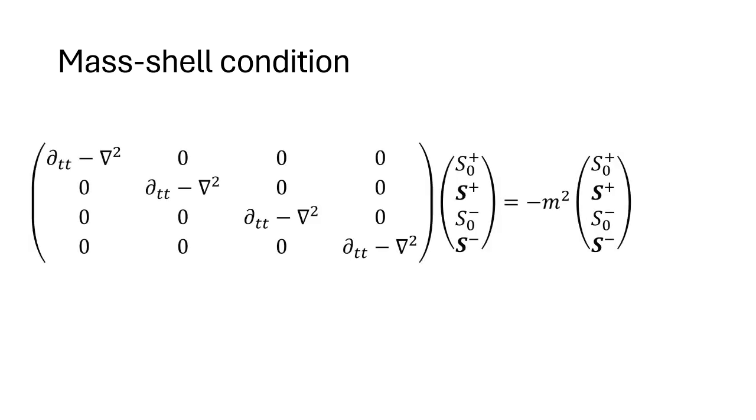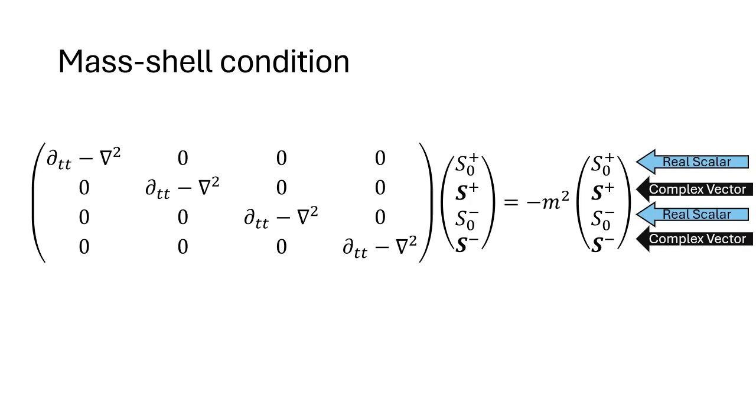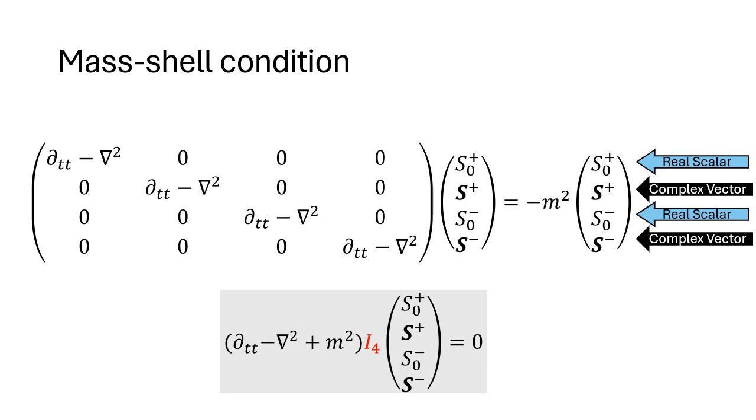It represents a set of 2 scalar wave equations and 2 vector wave equations. This can be compactly described with or without a special 4x4 identity matrix. Therefore, each field in the S vector must be a solution to the wave equation. Note again, there are 4 wave equations in total, 2 scalar wave equations and 2 vector wave equations.